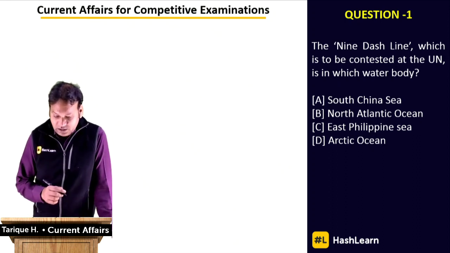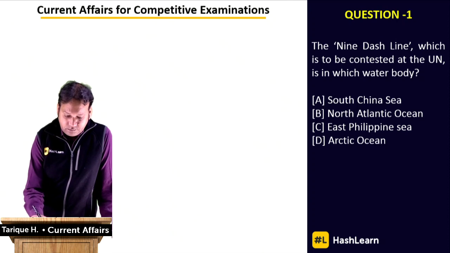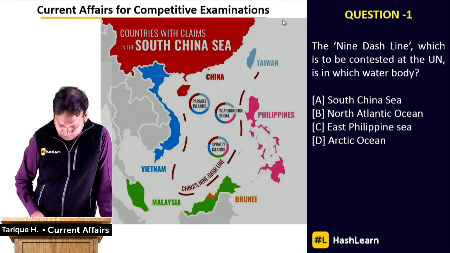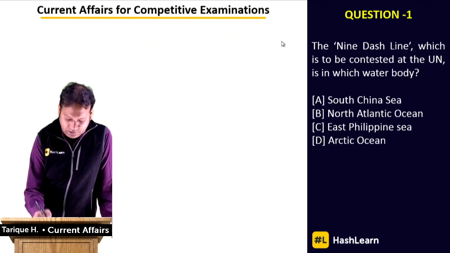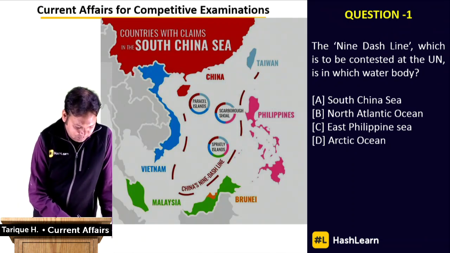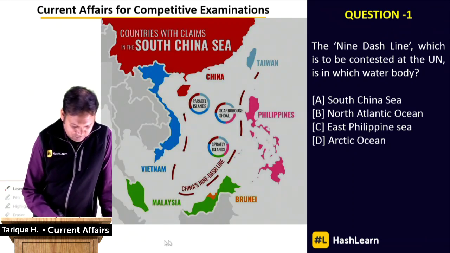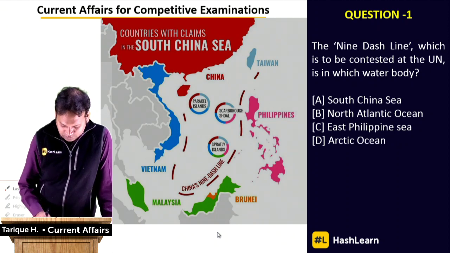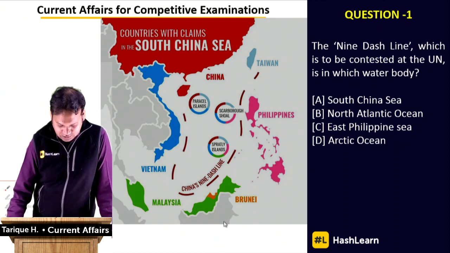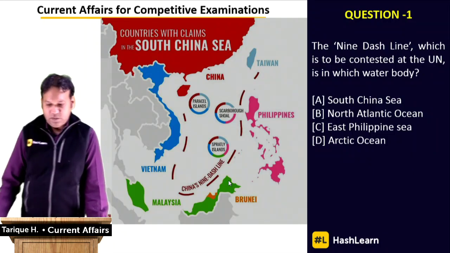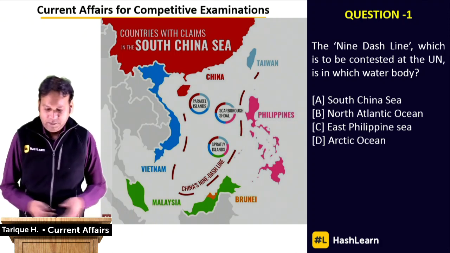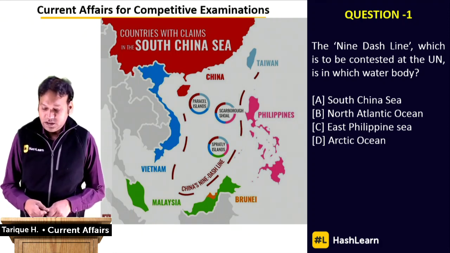The correct answer here is South China Sea. This particular line that we're talking about is in the South China Sea. So here the correct answer is answer option A. You can note down the answer, and this what we're talking about here, the nine dash line, and it is in the South China Sea.